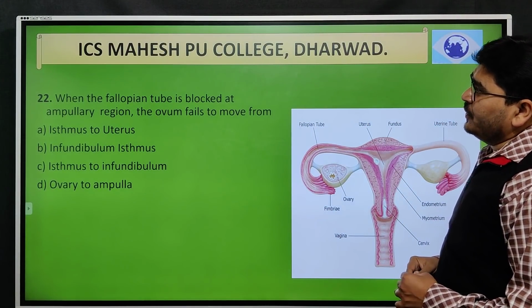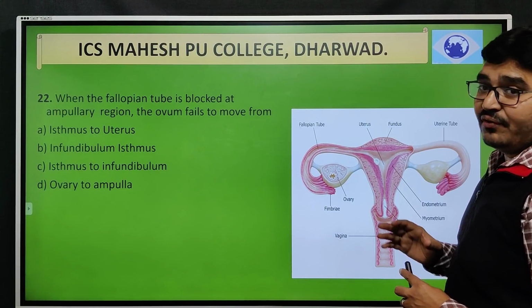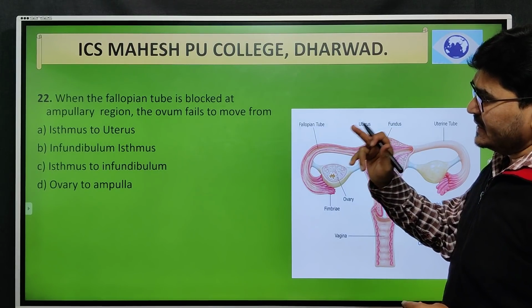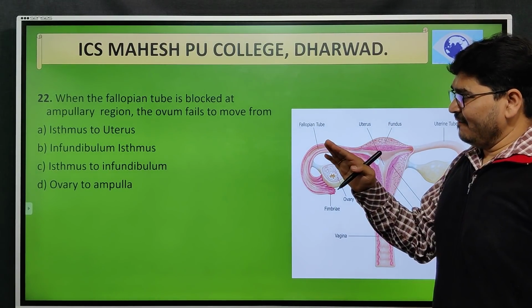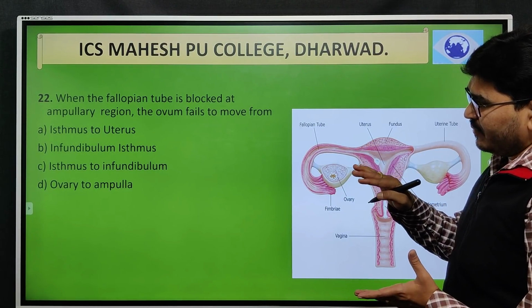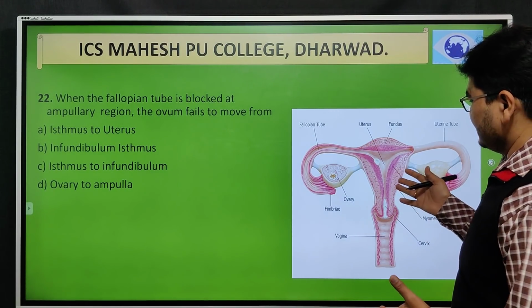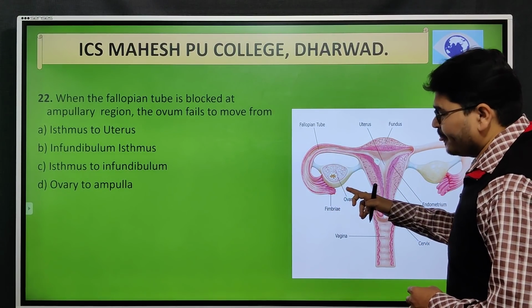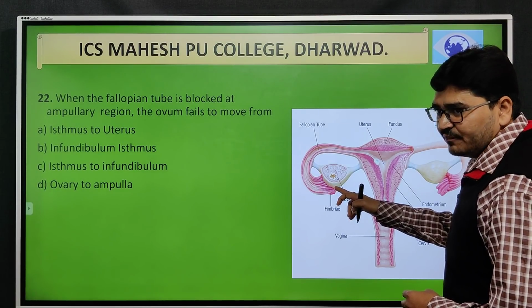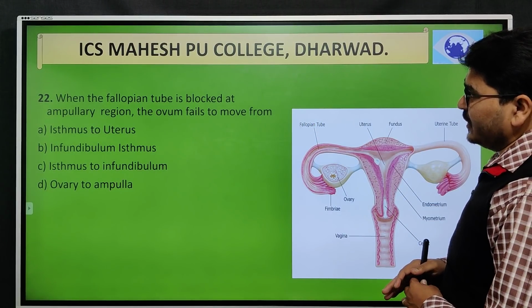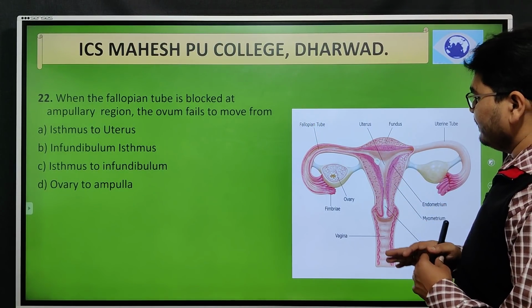Next, when the pollen tube is blocked at the ampullary region, the ovum fails to move from A, isthmus to uterus; B, infundibulum to isthmus; and C, ovary to ampulla. This is a simple question. That is what we call the fallopian tube, with the fimbriae structure. They are expecting you to find out what happens when the ampullary region blocks.